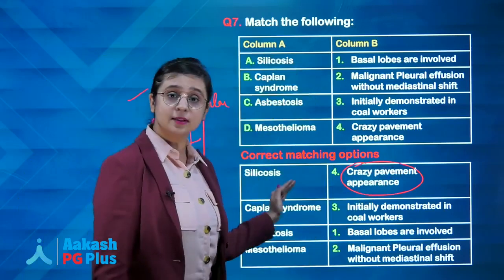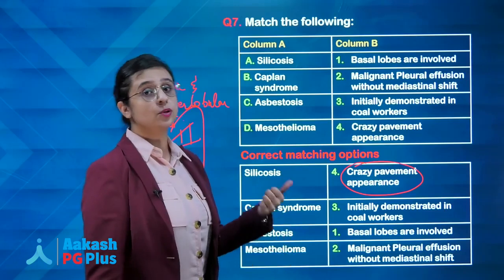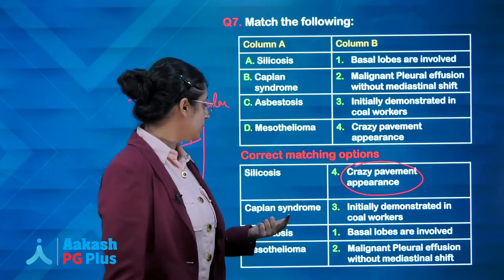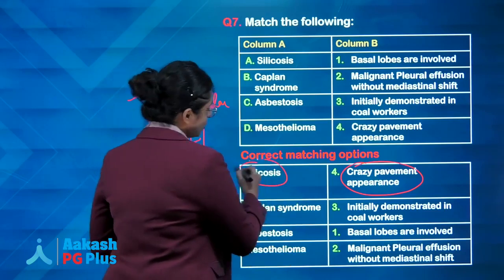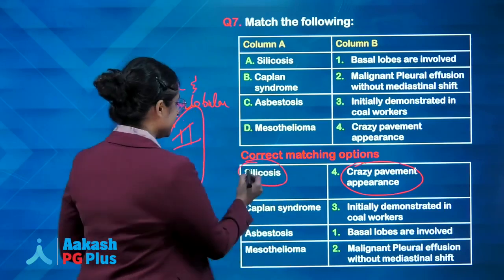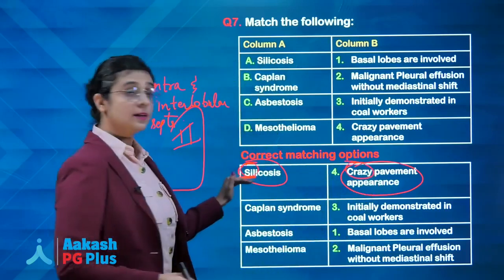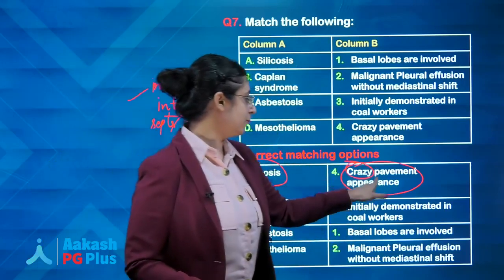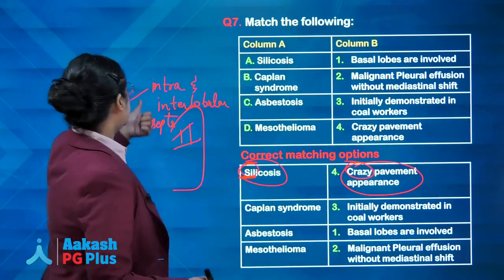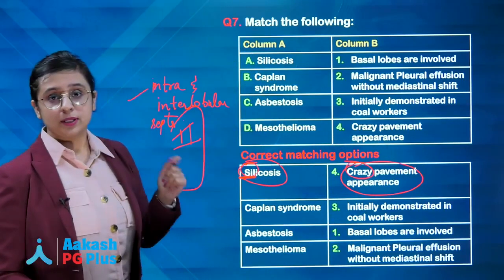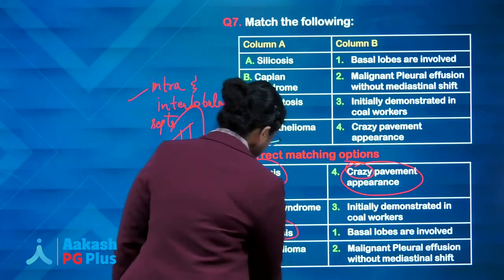Is it seen only in silicosis? No, it can be seen in other conditions as well, like Pneumocystis, sarcoidosis, ARDS, but here they are asking about silicosis, so I will give you a funny mnemonic: silly. You all know silly is crazy, right? So at least in silicosis you can remember crazy pavement appearance on HRCT seen due to thickening of intralobular and interlobular septa.